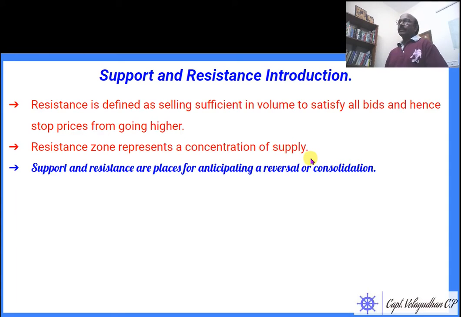So resistance is the place where there are more sellers and fewer buyers. Sellers overpower buyers, so that area or line or pattern area is known as the resistance zone, resistance line or resistance area.